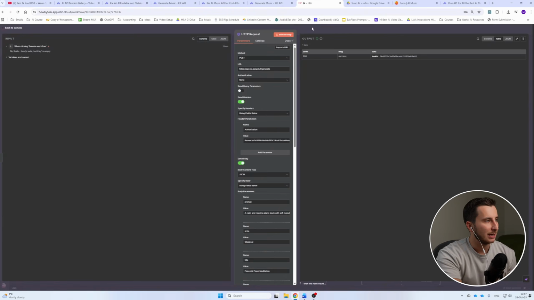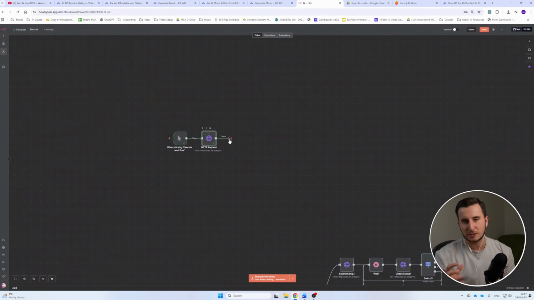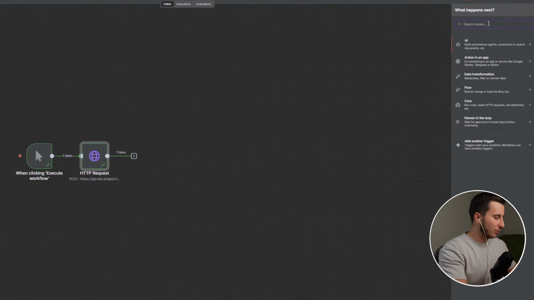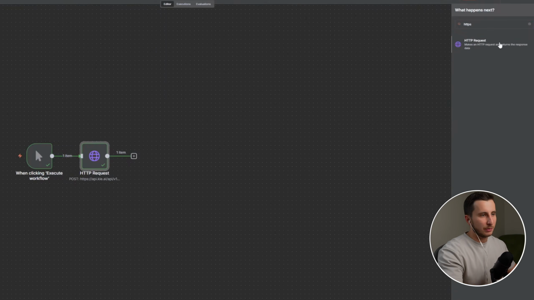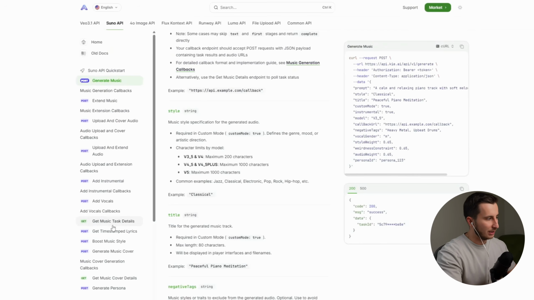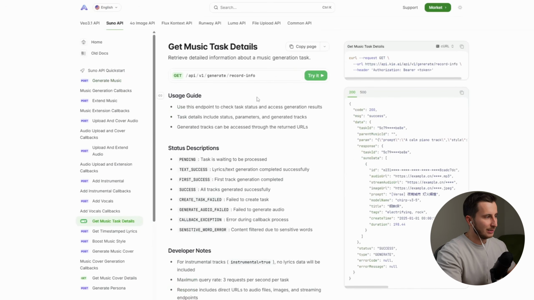The problem is that if we run it just once, we don't actually get the result, and this is what we actually need. So in order to get the result, we'll need to use another module, which is going to be another HTTP request. With this request, we're going to check the status. So, get music task details. Basically, it's going to tell us if the job that we just launched actually finished or not.